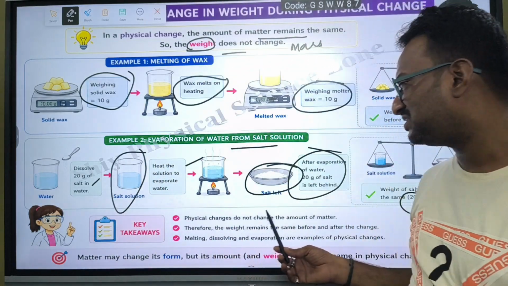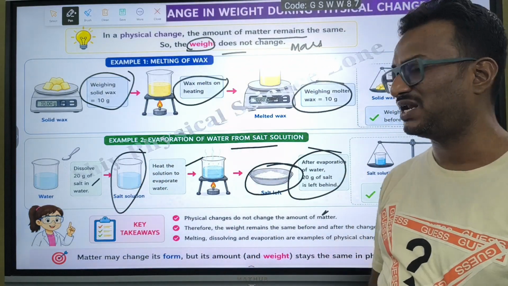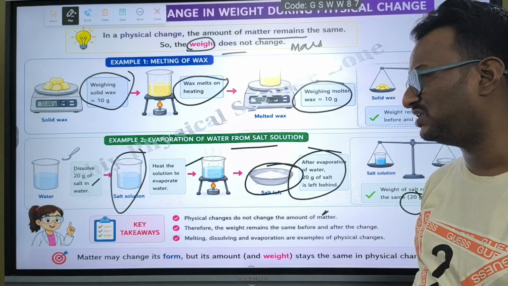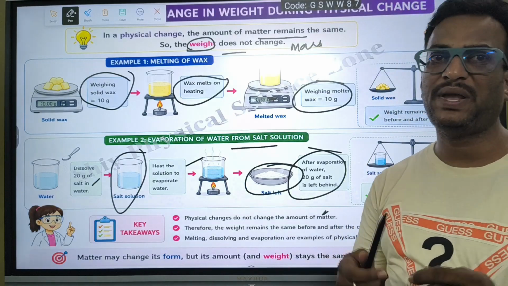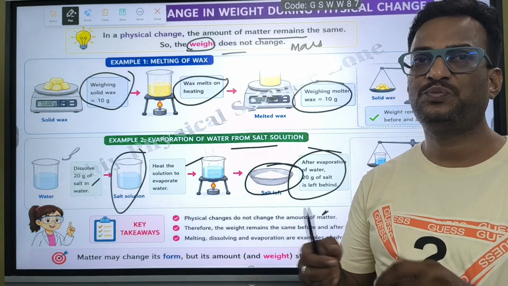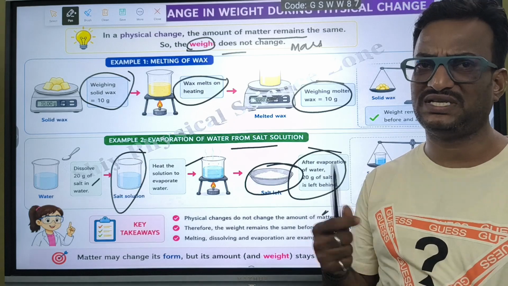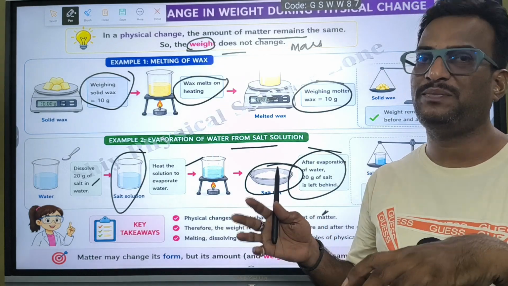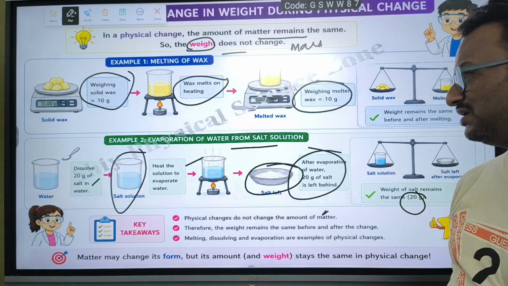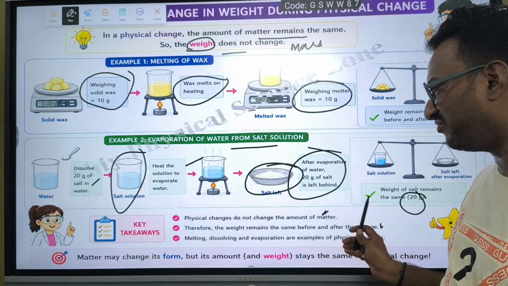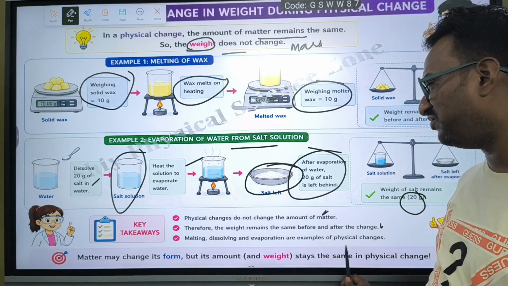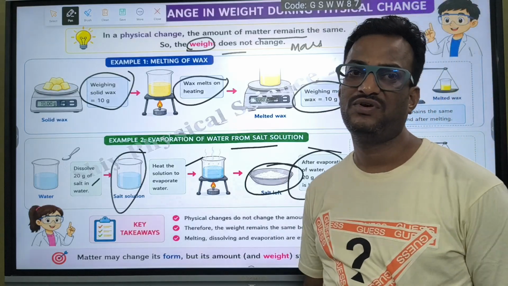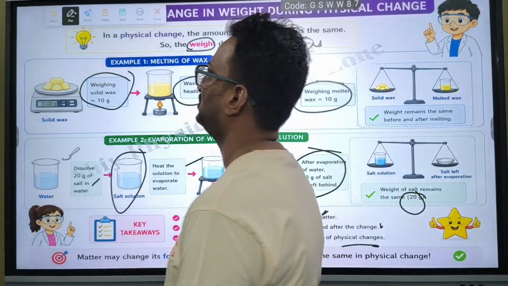So physical changes do not change the amount of matter. I mean weight does not change in case of physical change. Even if you take a paper and weigh it, then make it into different pieces, if you weigh all the pieces, the weight will be the same. Therefore the weight remains the same before and after the change. Melting, dissolving and evaporation are examples of physical change.